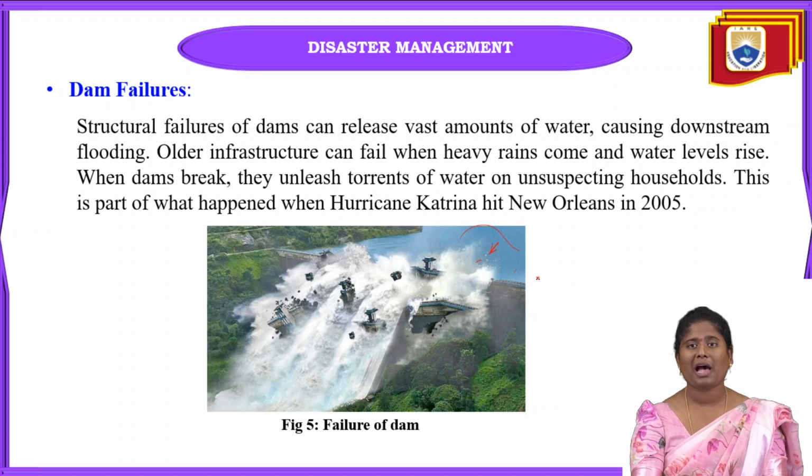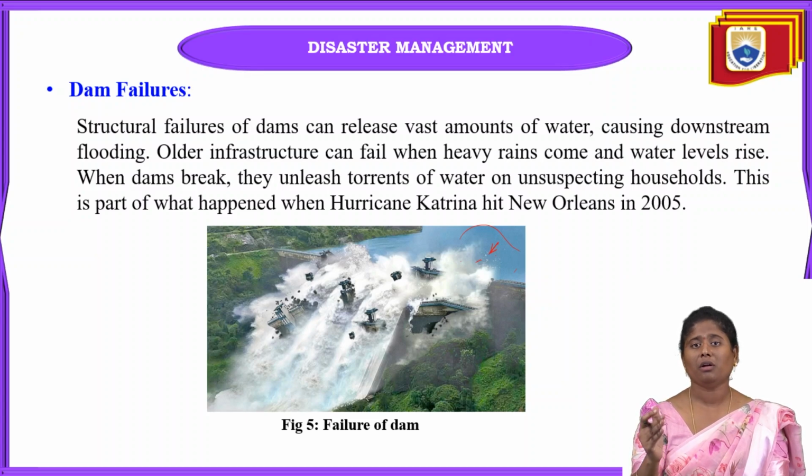We will have dam gates, and they will close the gates if the dam can bear the capacity. But if the capacity is much higher, they have to release the water from upstream to downstream. If they cannot release that water, it goes from upstream to downstream here. Dam failures because of heavy rainfall happen when there are some old infrastructure projects.